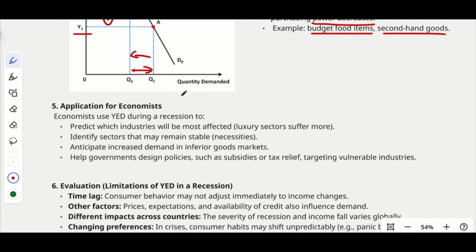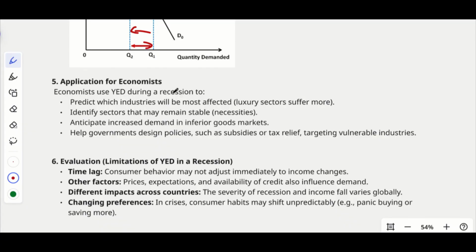Now we have to check what the applications are, and why economists rely on this particular concept. Basically, economists use income elasticity of demand during a recession to predict which industries will be most affected, whether luxury sectors suffer more or not, and to identify sectors that may remain stable. Those will be industries producing necessity goods. They also anticipate increased demand in the inferior good market, how much it has grown during the recession period, and help governments design policies such as subsidies or tax relief targeting vulnerable industries.